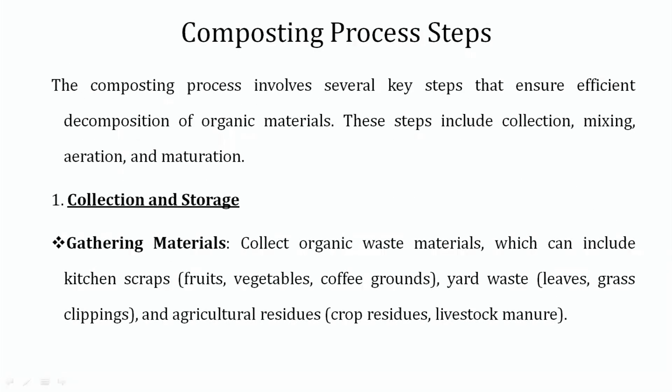Composting process as a whole, we can say that here are the different steps of the method. The very first step is collection and storage. Means gathering the materials which are required for composting. We collect the organic waste material, which can include kitchen scraps, which include fruit, vegetables and other kitchen material, yard waste like leaves and grass clippings, and agricultural residues like crop residue, as well as livestock manure, livestock urine, livestock waste, bedding material and other things.